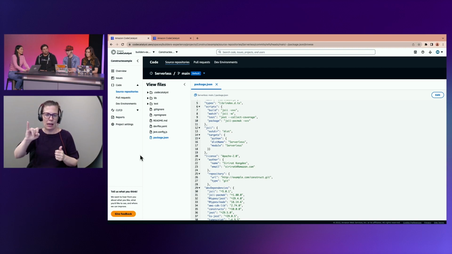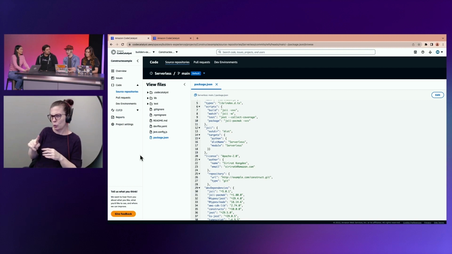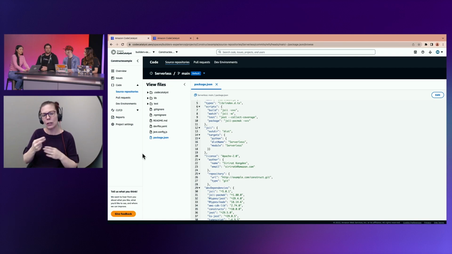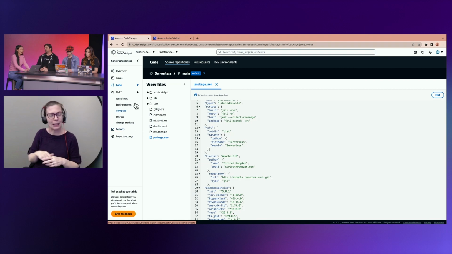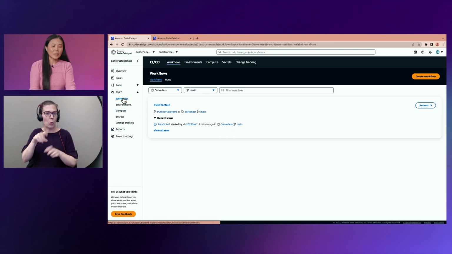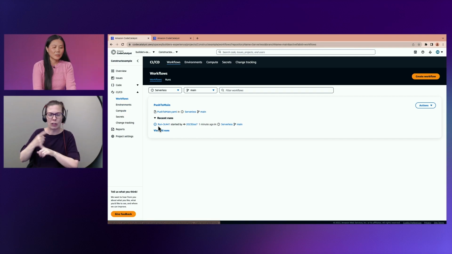Question from chat: will it do a JSII construct so it can transpile to all the libraries? Yeah, that's what we're doing here. So you see, we selected Python, and after the construct is built, I'm going to go and write an application using her construct in a different language than Python. In Python, yes. And on top of that, it also creates the workflow to deploy our construct into the code artifact. So that's one workflow running.